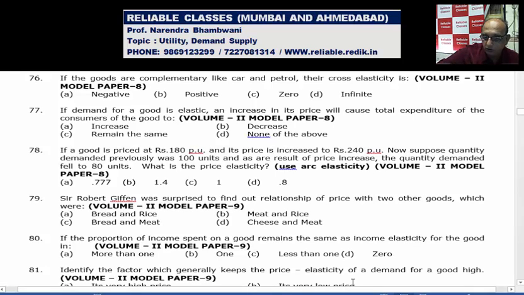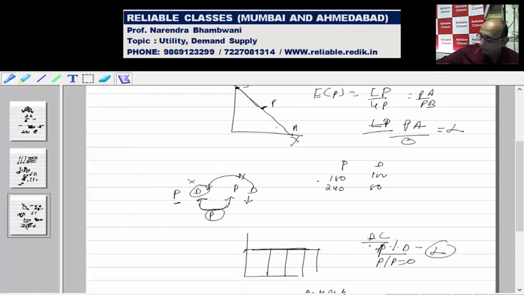Here change in price is 60 upon 210, midpoint of 180 and 240, and 60 is the change. Here the change is 20 upon 90.